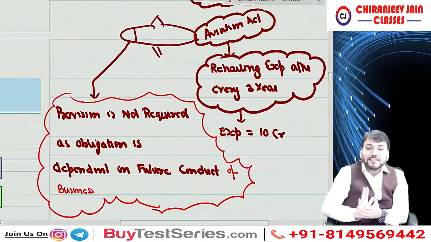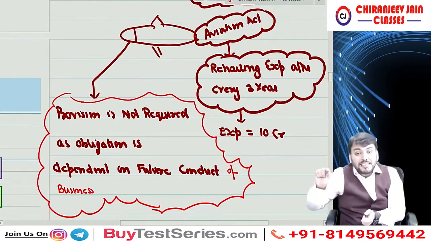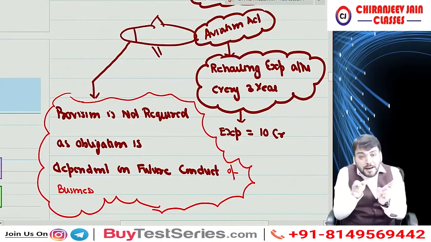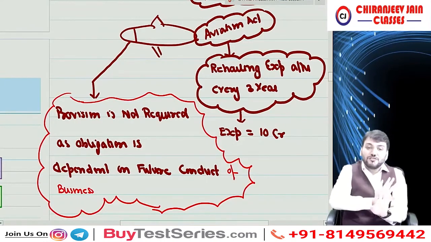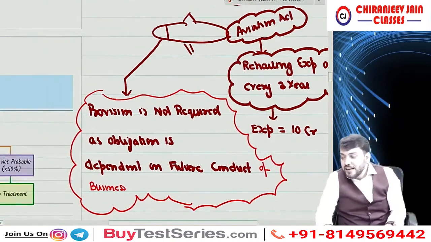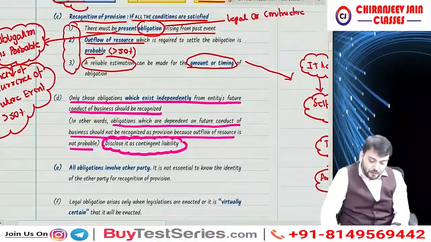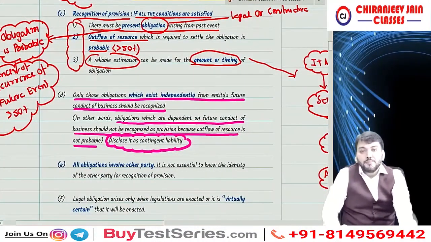So what Ind AS 37 says is that only those obligations which exist independently of the entity's future conduct of business should be recognized. Means any obligation which is dependent on future conduct of business should not be recognized. I hope now you have understood. Have you understood?